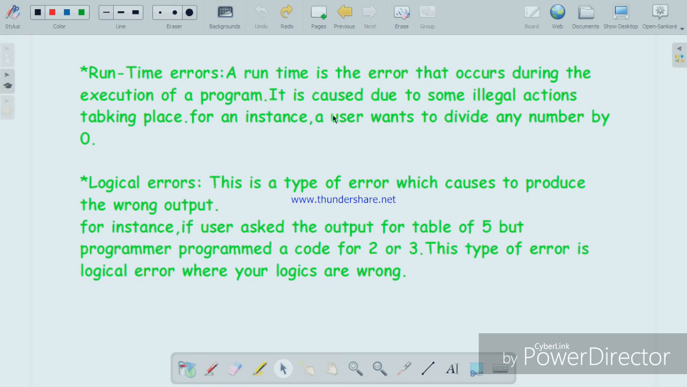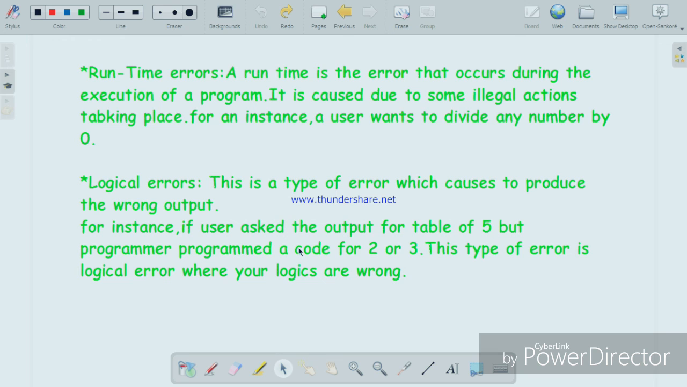Now the last error is logical error. This is a type of error which causes the program to produce the wrong output, like you have used the wrong logic in your program. This will cause a logical error. So if the user asked that they want the output of 5, but the programmer programmed a code for 2 or 3, this type of error is a logical error, where your logics are wrong.